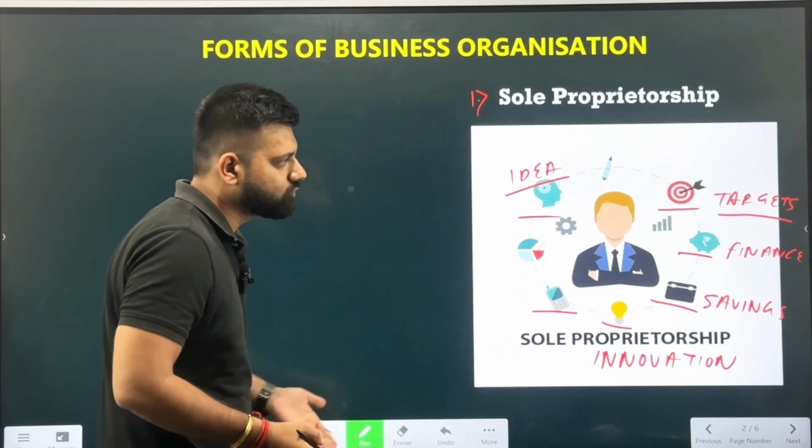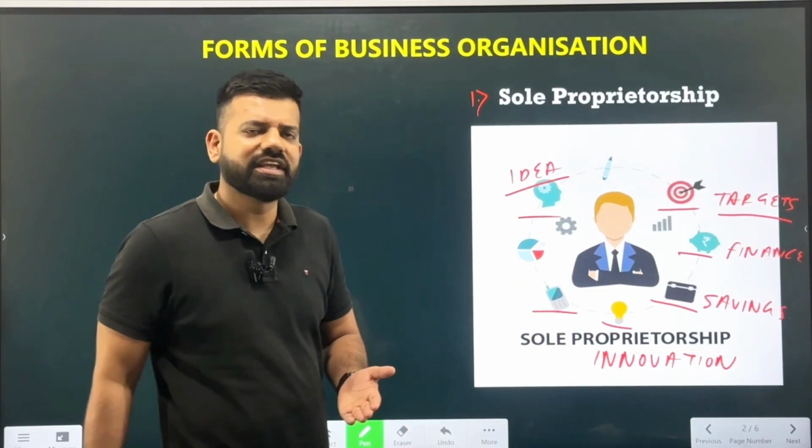He himself is taking all the risk in the business and he is earning the profits also. So basically, what is a sole proprietor? Where a single person, an individual person, is starting the business and he is looking after all the needs of the business. This is known as the sole proprietorship.